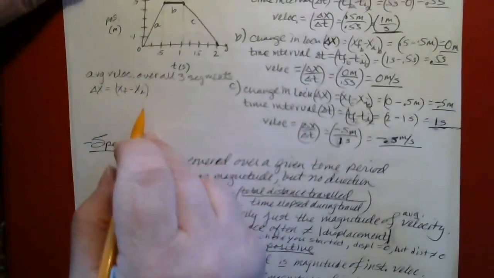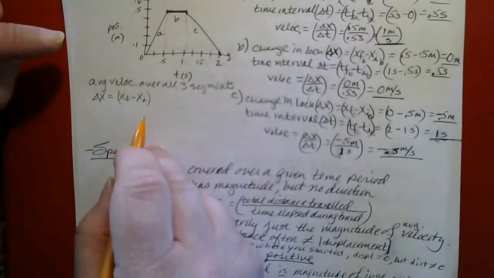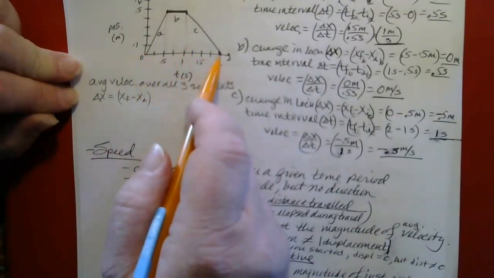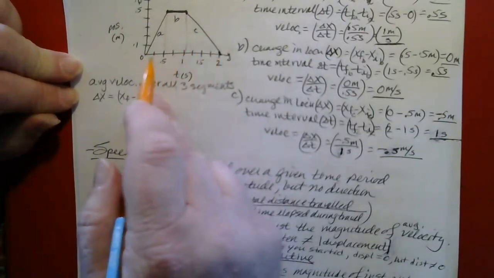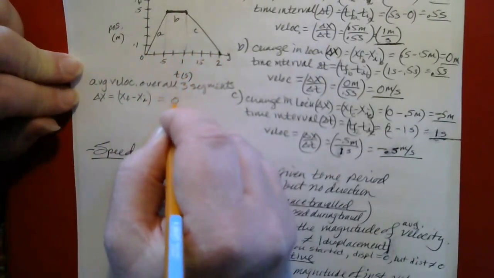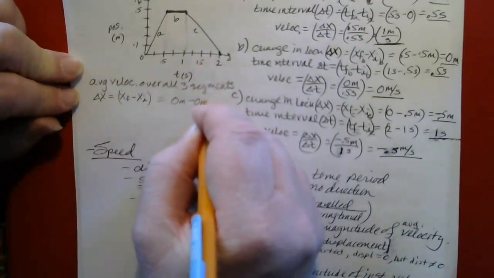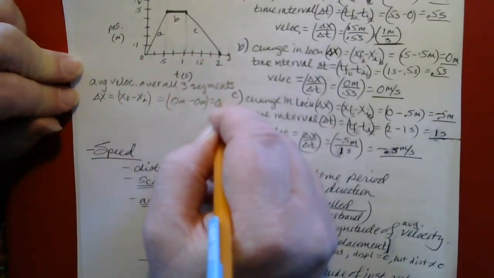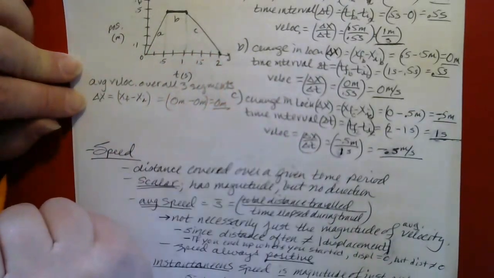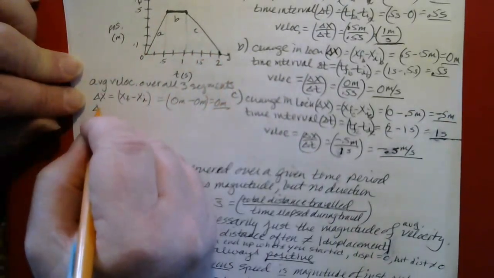At this time, it would be for the entire thing. So the very final x position would be 0 meters. And the initial position was 0 meters. So that's 0 meters for the change in position.